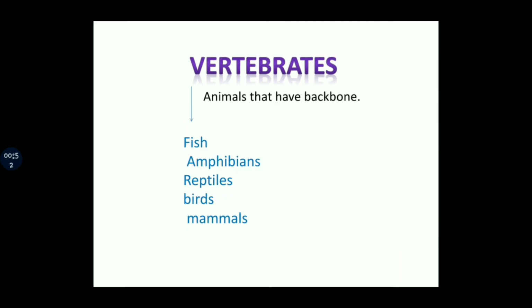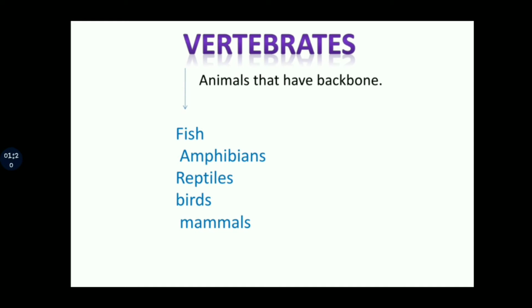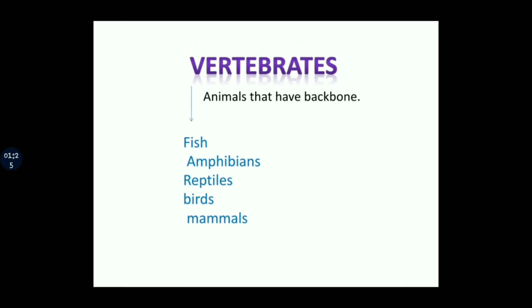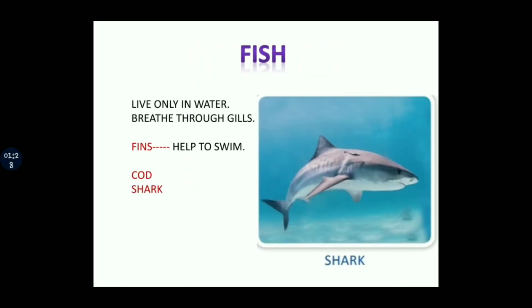But if we talk about vertebrates, vertebrates have a backbone. Like we human beings have a backbone. In the same way, fish, amphibians, reptiles, birds and mammals have backbones. The animals that have a backbone are called vertebrates. So we can divide them into fish, amphibians, reptiles, birds and mammals. Let's read about these. First is fish.